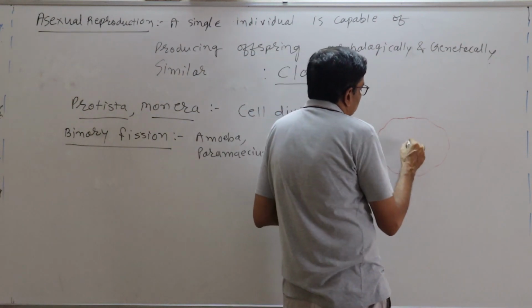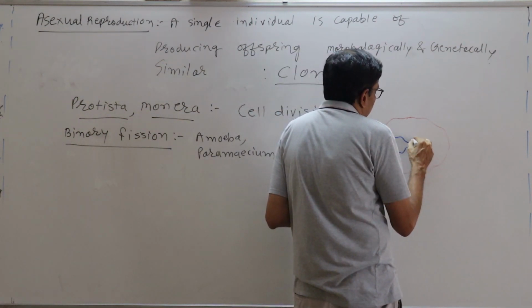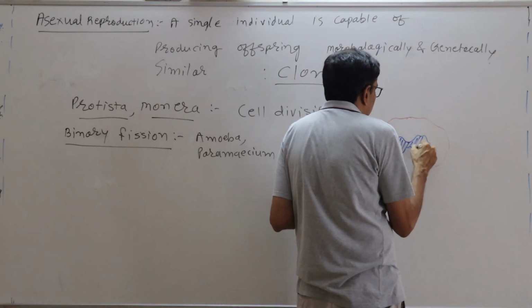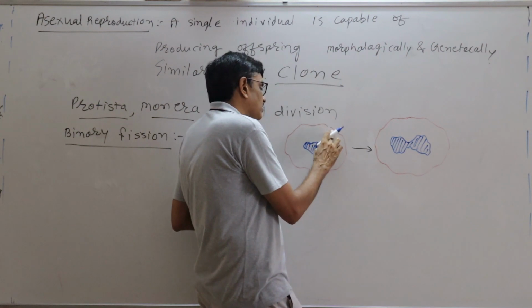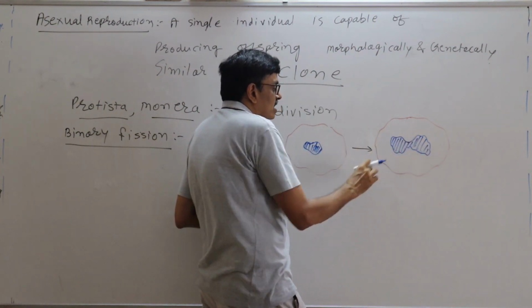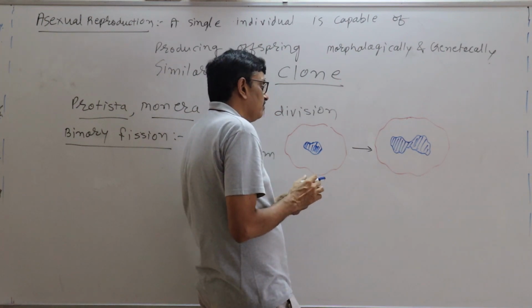Cytoplasmic division does not take place at first, but nucleus division is there. You can see the cytoplasm and surroundings remain the same, but the nucleus starts to divide.